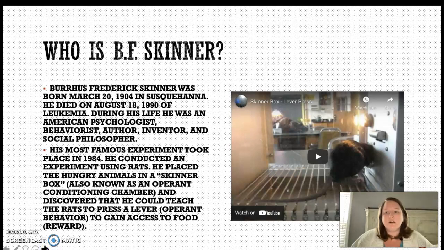Who is B.F. Skinner? Boris Frederick Skinner was born March 1904 and died August 1990 of leukemia. During his life, he was an American psychologist, a behaviorist, an author, an inventor, and a social philosopher. His most famous experiment took place in 1984. He conducted an experiment using rats. He placed the hungry animals in a Skinner box, also known as an operant conditioning chamber, and discovered that he could teach the rats to press a lever to gain access to food.